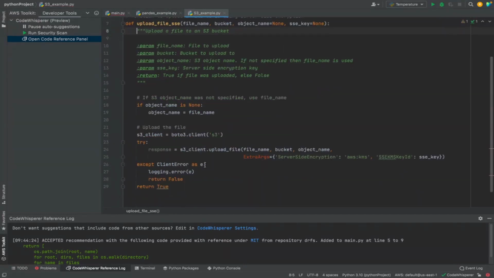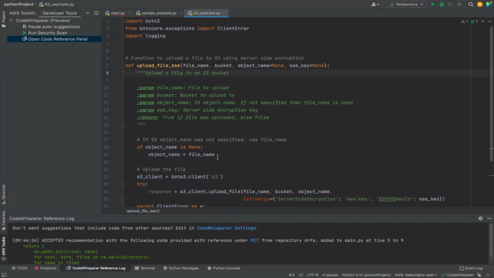And as you can see, you might have spent probably 10 minutes looking at the documentation and trying to find the right method or the right arguments for server-side encryption, right? With CodeWhisperer, it took you less than 5 seconds. So once again, this is where we can save tons of time for developers, where they don't have to refer to developer forums or documentation anymore for what we call common examples of code or boilerplate code.